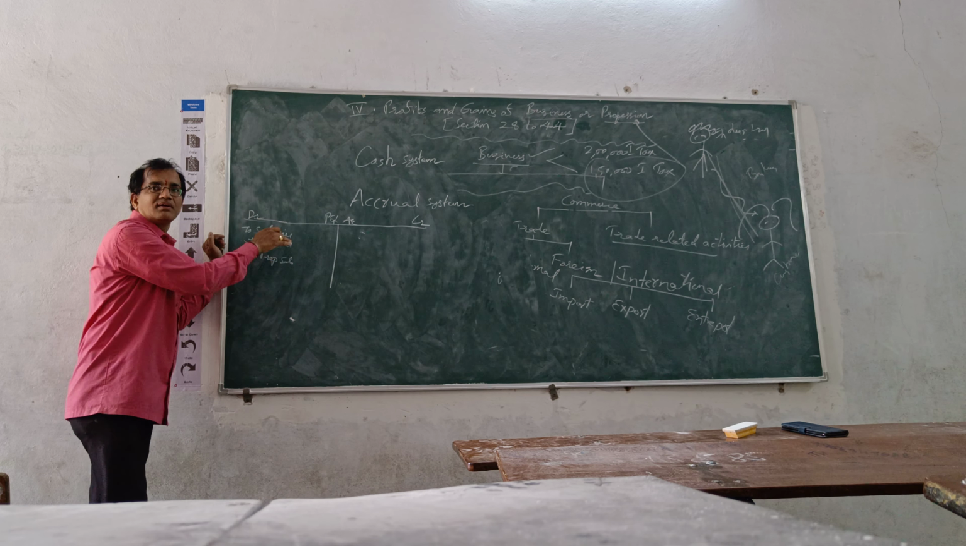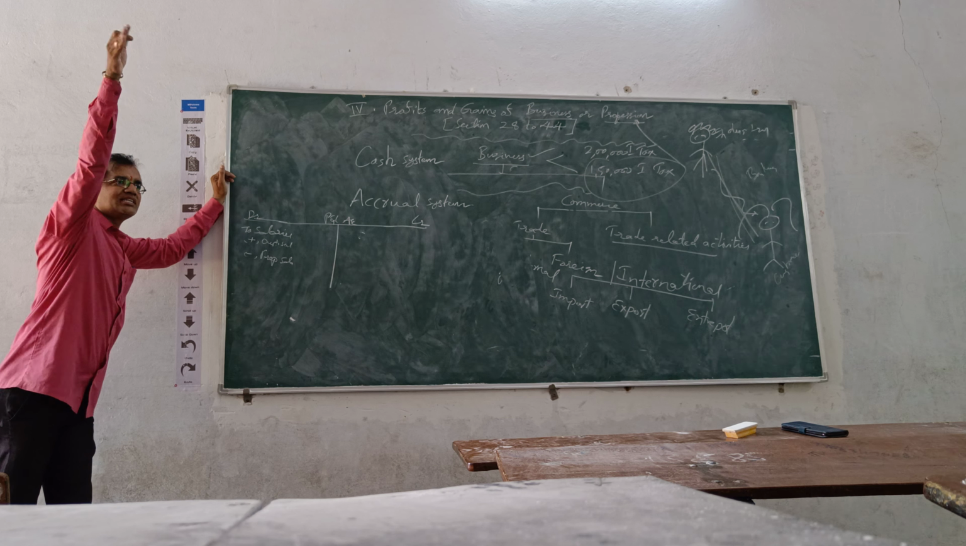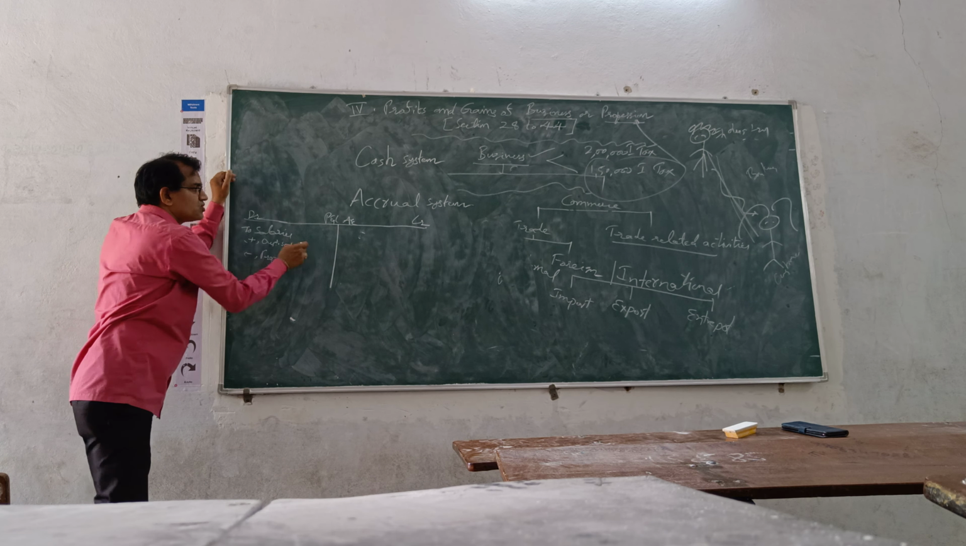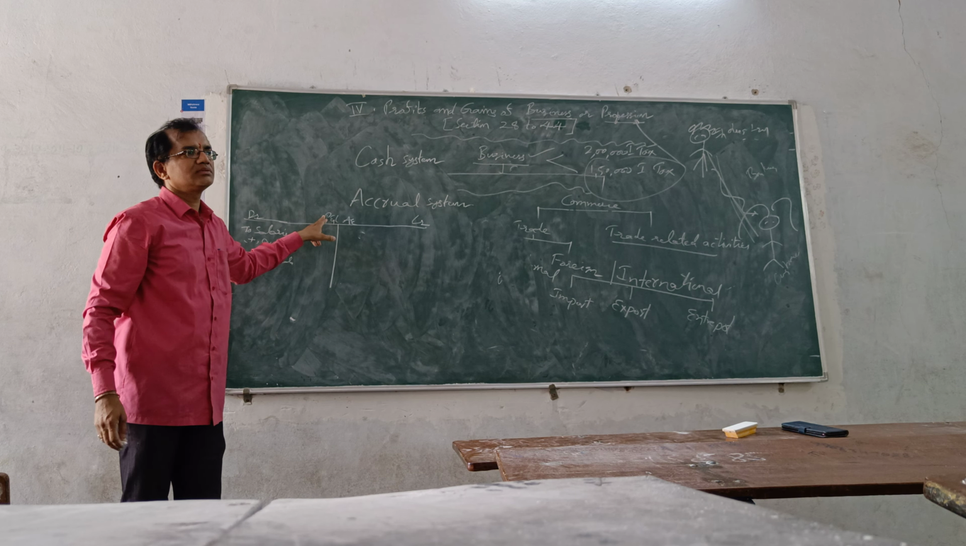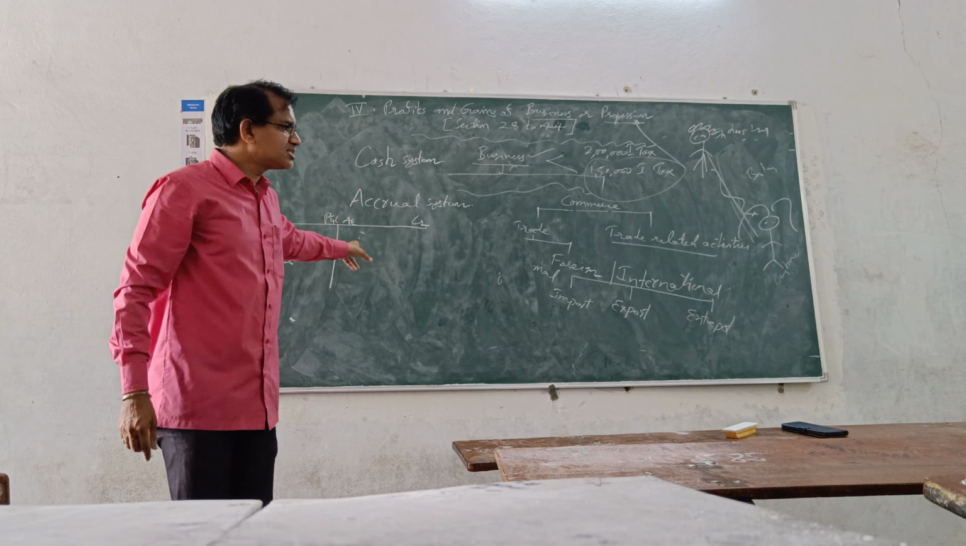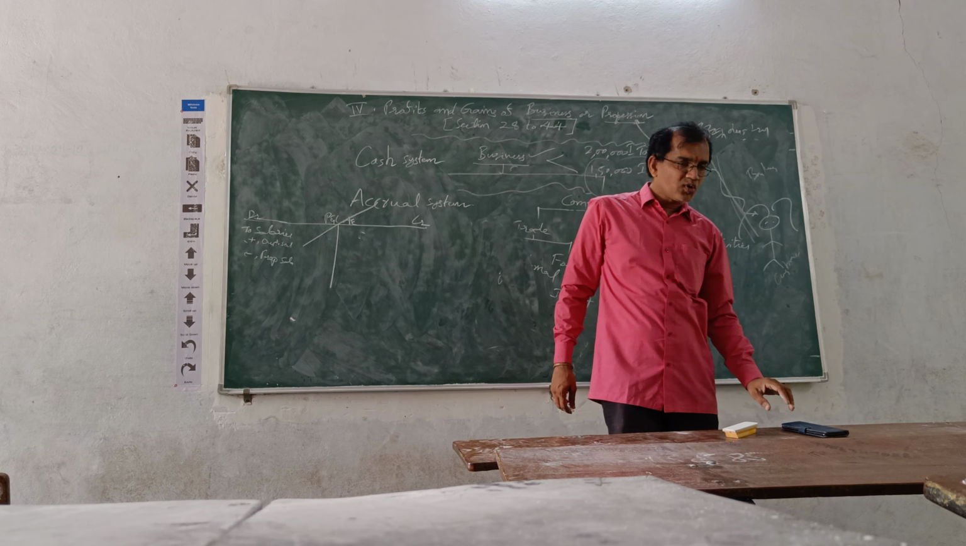Outstanding means current year's you did not pay, you have to pay. Prepaid means next year's, now itself you paid. But what we will do is only this year's you are going to show in profit and loss. Whether you paid or not, you will make adjustment. So this system is known as accrual system. Normally we will maintain accrual system only.